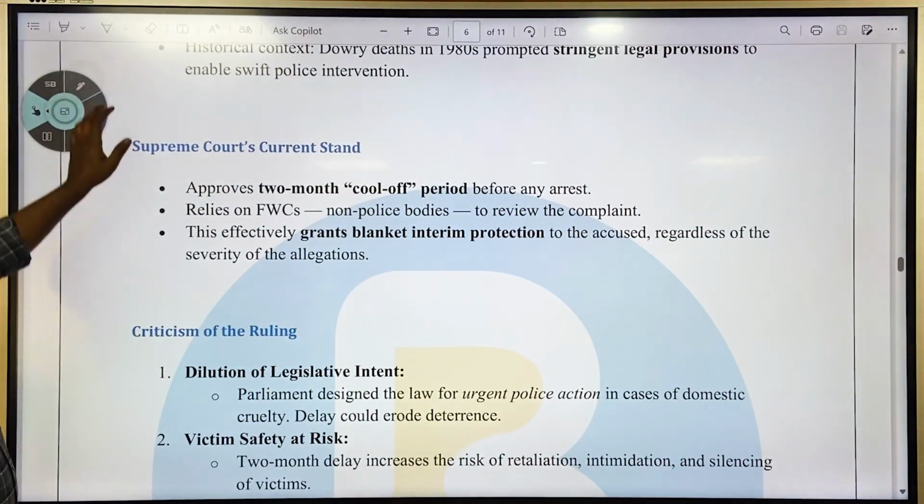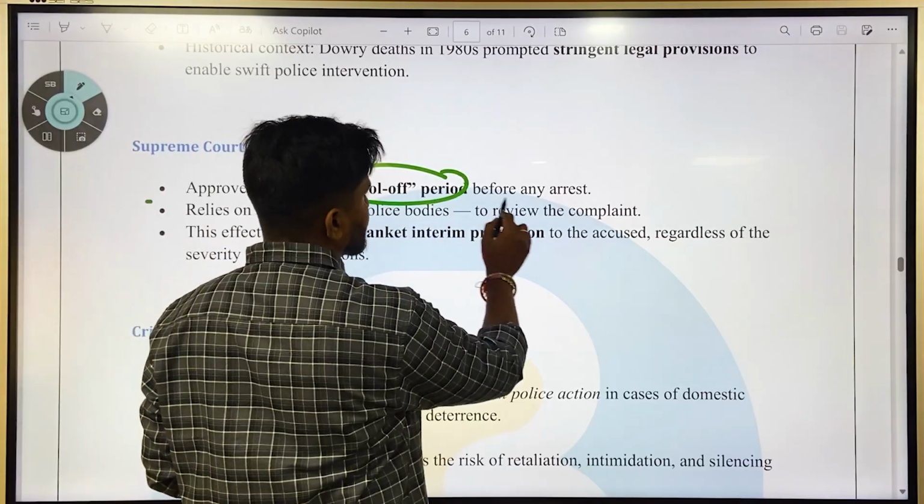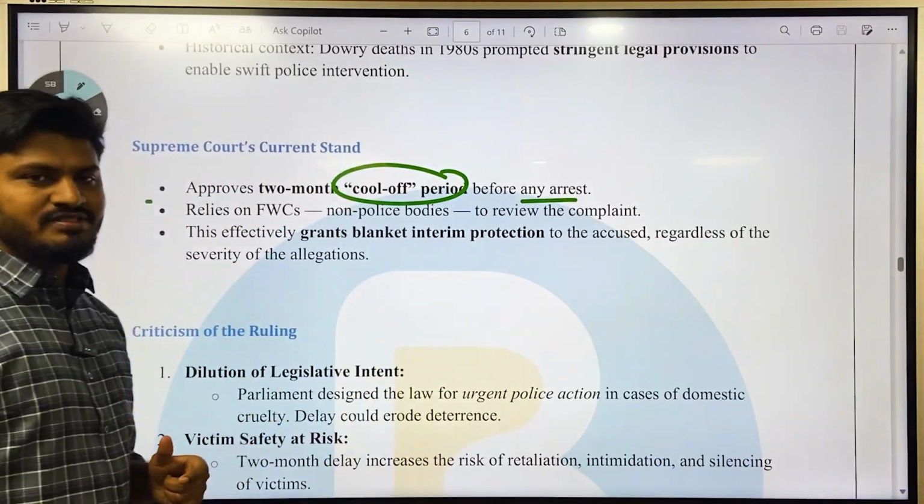The Supreme Court's current stand is that it approves a 2-month cool-off period before any arrest. Okay, this is a very controversial statement.